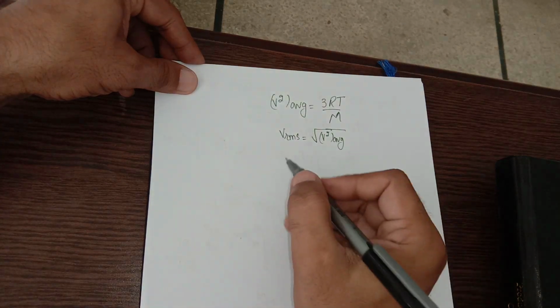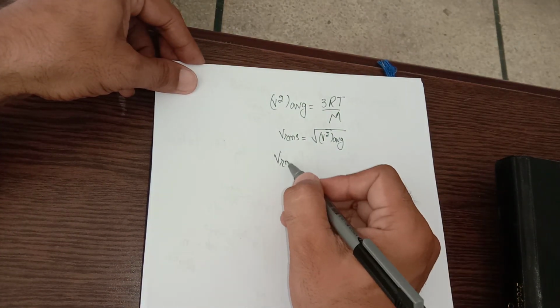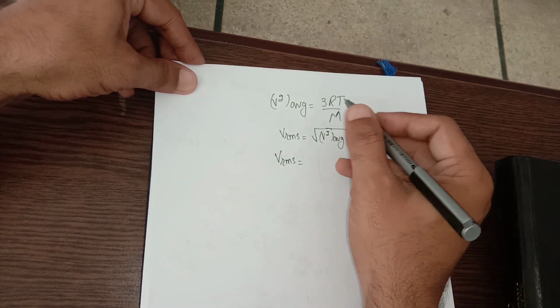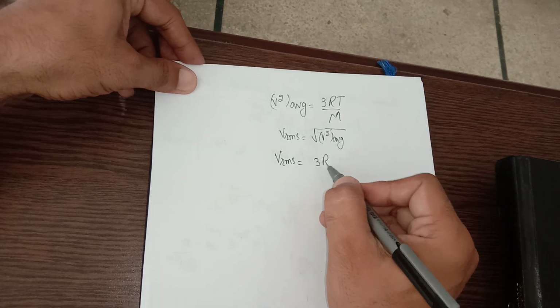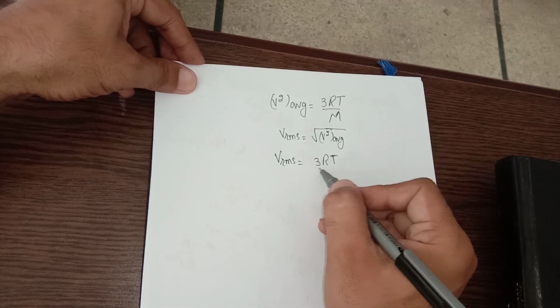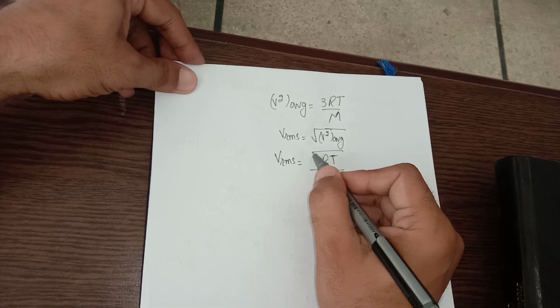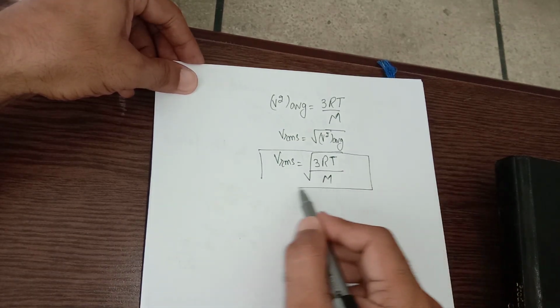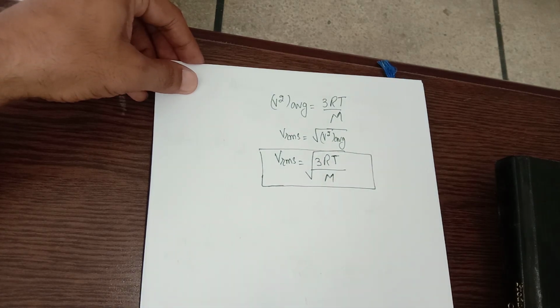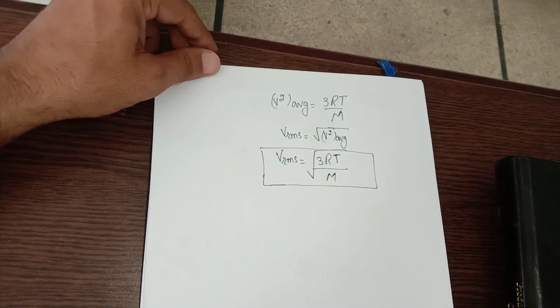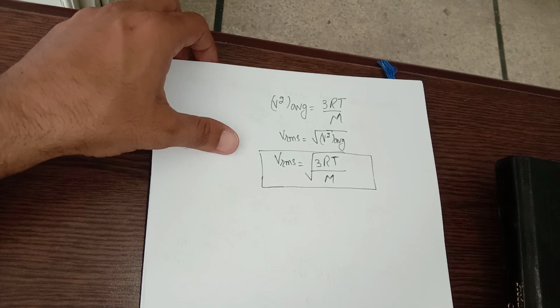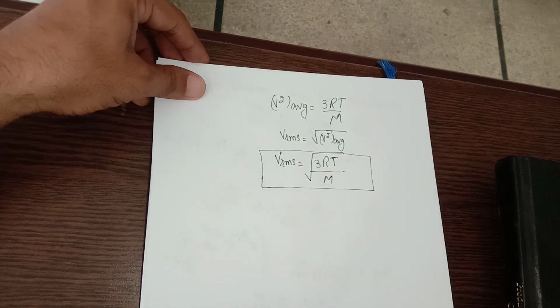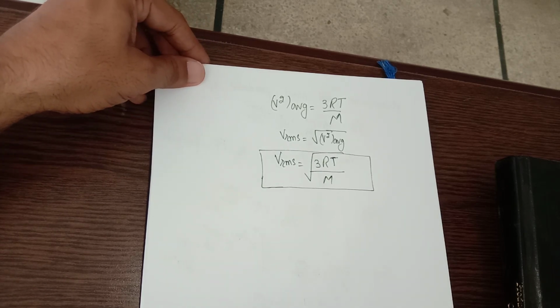So V RMS would be equal to under root of 3RT by m. This is my RMS speed of the gas molecules, and previously I have calculated the average speed of the gas molecules, which was under root of 8RT by pi m.